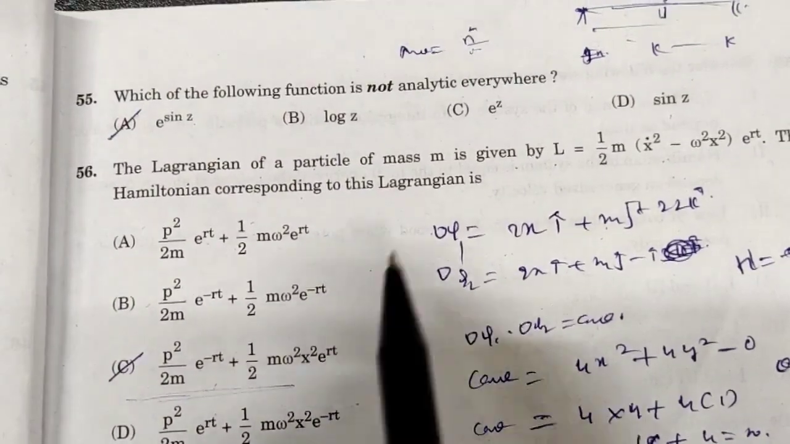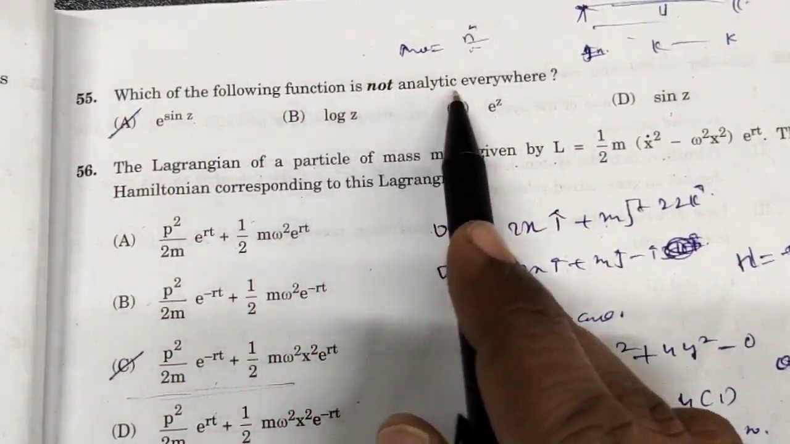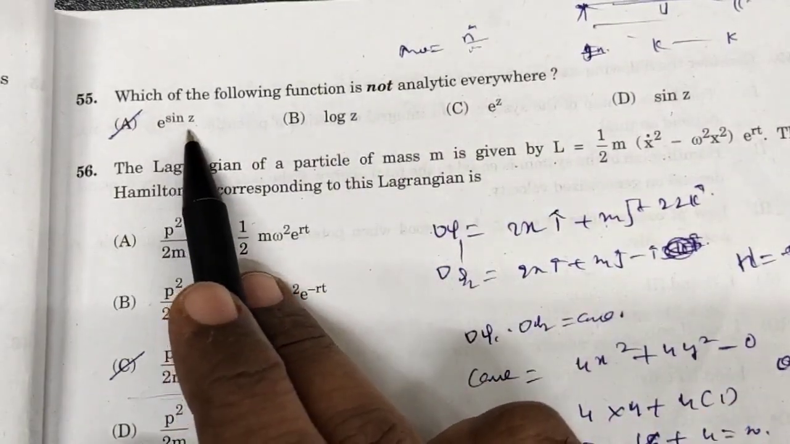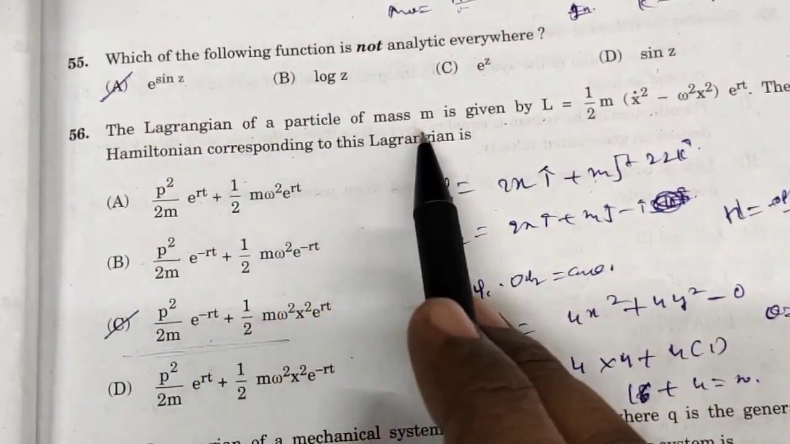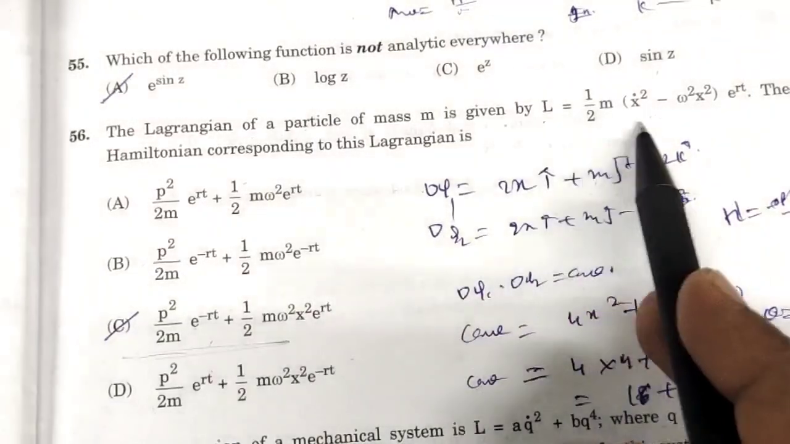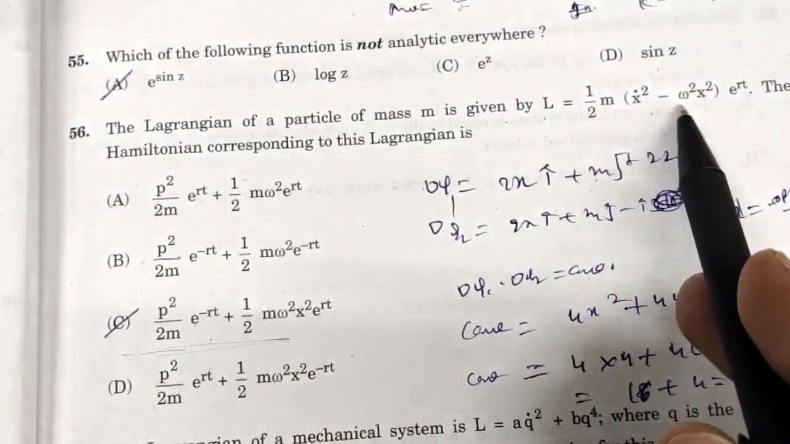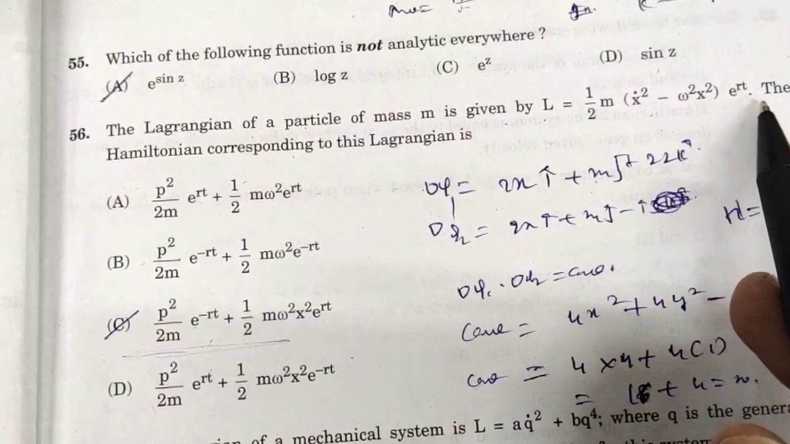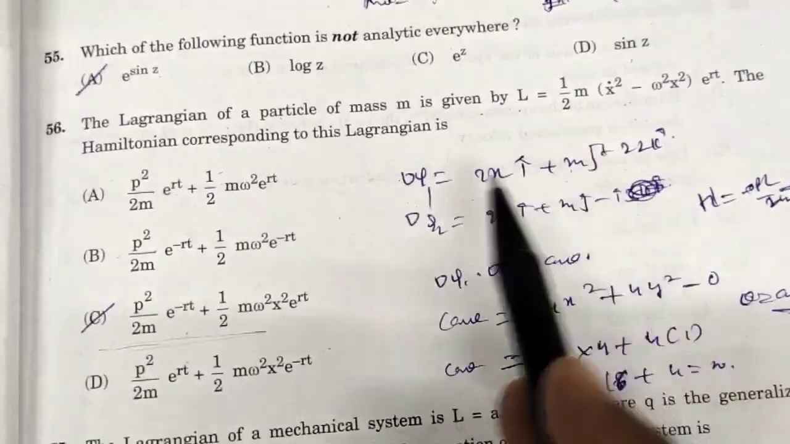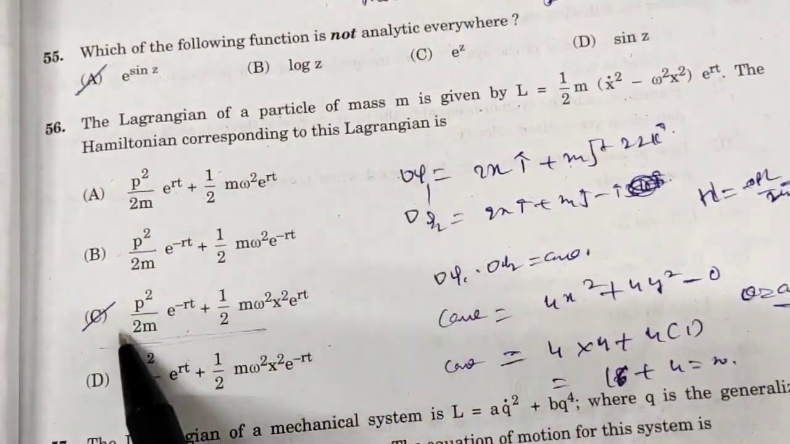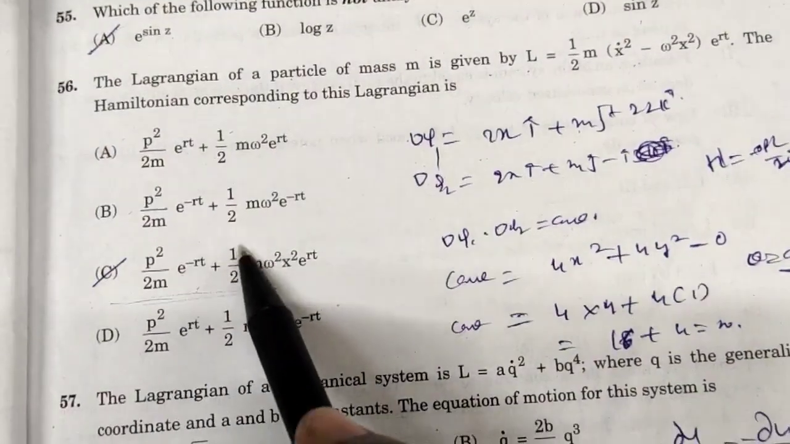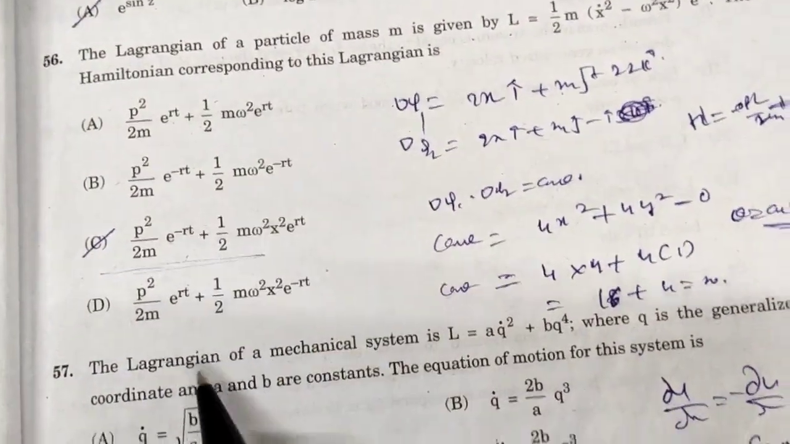And 35th, which of the following function is not analytic? a e power sin z? Option A is correct. The Lagrangian of a particle of mass m is given by L is equal to 1 by 2 of mx dot square minus omega square x square into e power rt. The Hamiltonian corresponding to the Lagrangian is option C. If you solve this, you will get option C.